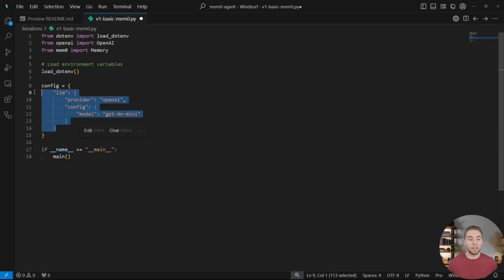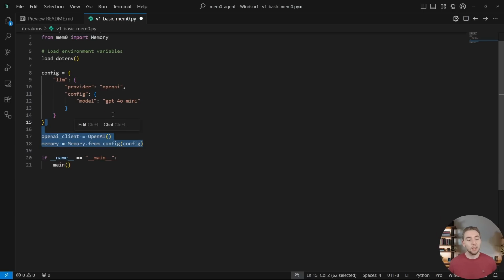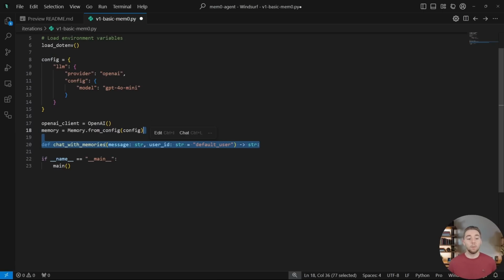But right here, we're keeping it very simple, setting up the configuration for our LLM. So when the LLM is used by mem0 to extract memories from the messages or perform a search, we are going to be using GPT-4o Mini, just keeping it very simple. Then we'll create our OpenAI client and our mem0 client as well using this configuration, as you can see, like we're doing right here. And then for our primary function for this initial version, we have chat with memories.